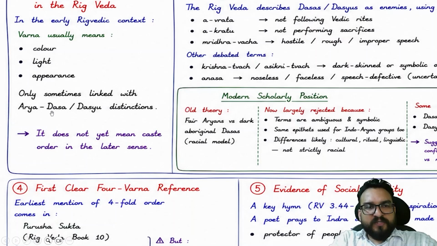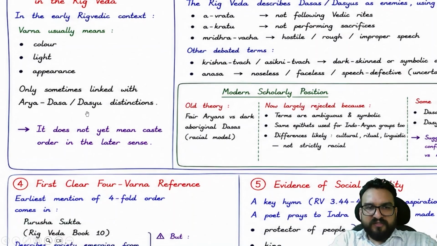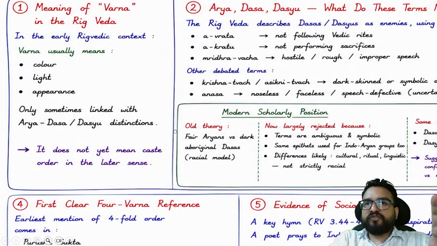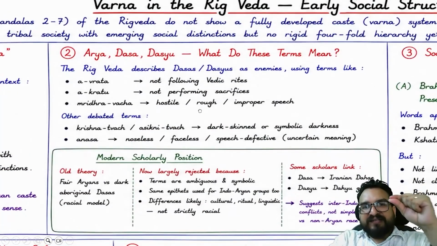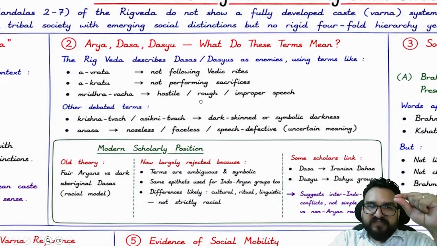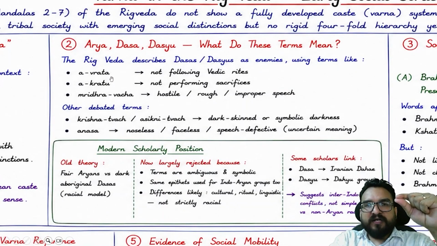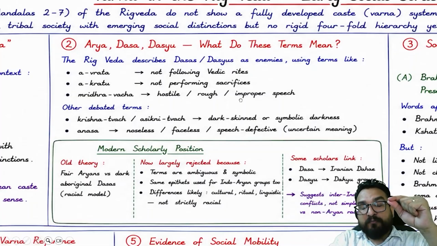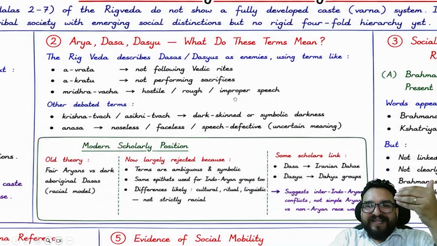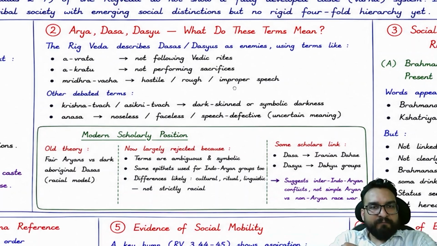Only sometimes linked with the Arya or Dasa-Dasyu distinction. It does not yet mean caste order in the later sense. So it is not fixed yet. Arya, Dasa, Dasyus, what do these terms mean? The Rig Veda describes Dasa and Dasyus as enemies, using terms like Avrata, not following Vedic rites, Akratu, not performing sacrifices, and Mridhravacha, hostile, rough and improper speech. So it is an analysis, an interpretation, that these might be aboriginals or people living over there, right?